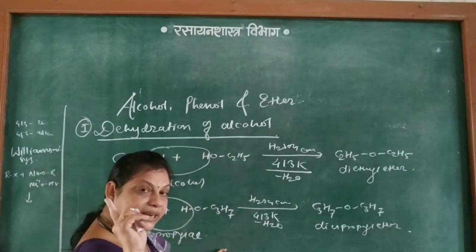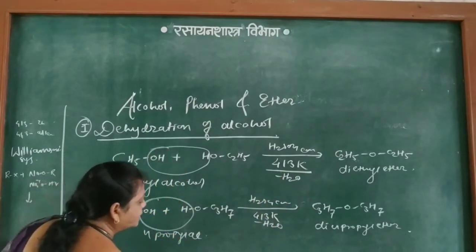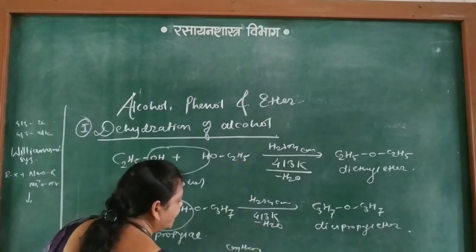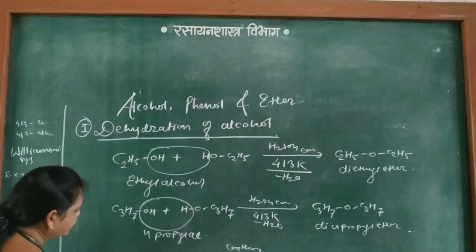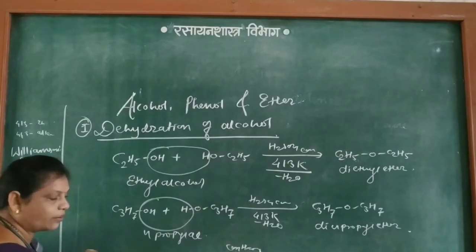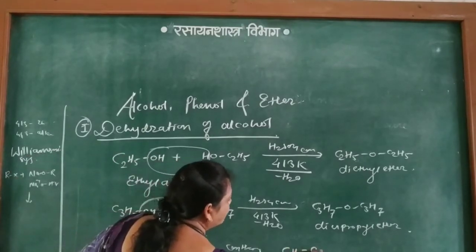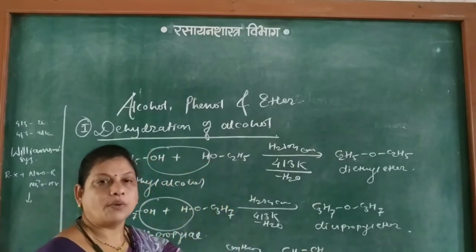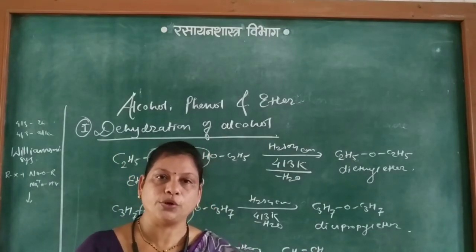If the temperature is higher than that, then C2H5OH in presence of concentrated sulfuric acid at 443 Kelvin. Here C2H5 can be written as CH3CH2, with CH2OH. So this H and OH get removed, minus H2O, and we get CH2=CH2, that is ethene. So here the temperature is most important. This is the first method of preparation of ether.